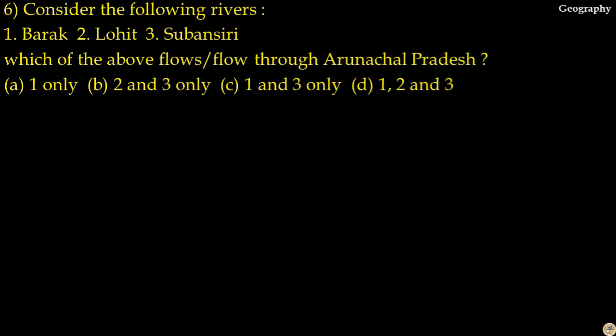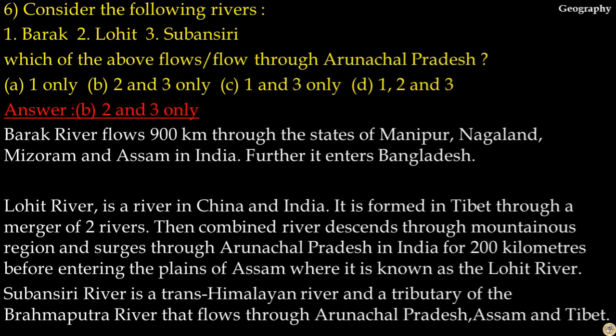Question number 6. Consider the following rivers: Barak, Lohit, Subansiri. Which of the above flows through Arunachal Pradesh? The answer to this question is option B, 2 and 3 only. That is, Lohit and Subansiri flow through Arunachal Pradesh. Barak River flows 900 km through the states of Manipur, Nagaland, Mizoram and Assam in India.